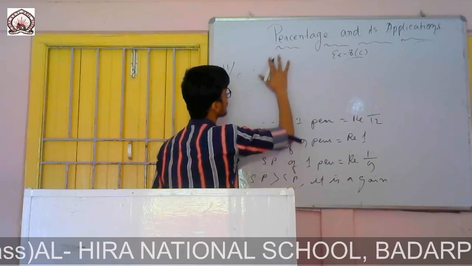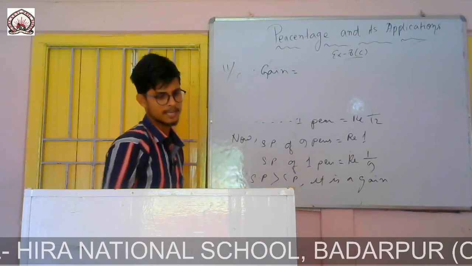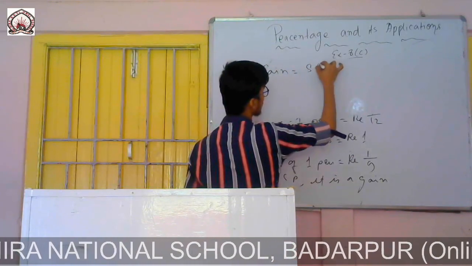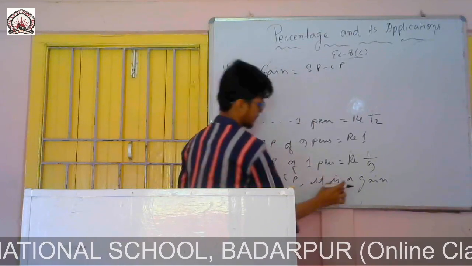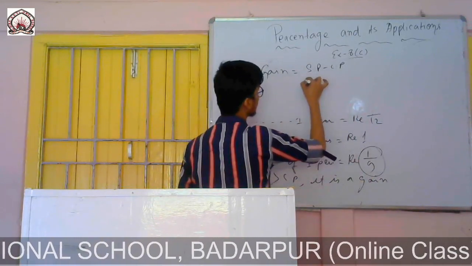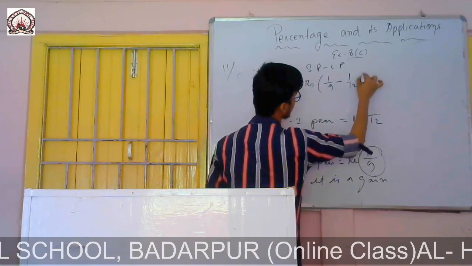Therefore, gain equals SP minus CP. SP is 1 by 9, so rupees 1 by 9 minus 1 by 12.